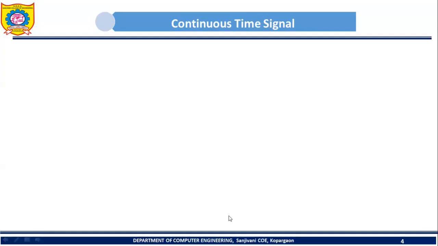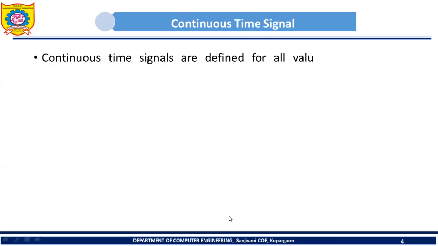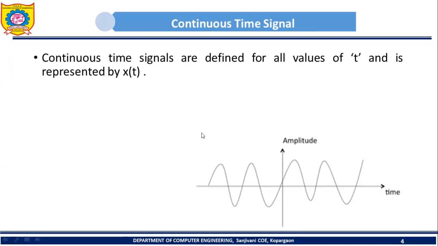Now let's see what is meant by continuous time signal. Continuous time signals are defined for all values of t and are represented by x of t. Consider this signal. In this signal on the x-axis you can see one variable, that is time, and the y-axis is labeled as amplitude. Here amplitude is a physical quantity which depends upon the independent variable time. As time changes, this amplitude changes. So this is one type of signal, and this signal is a continuous time signal.